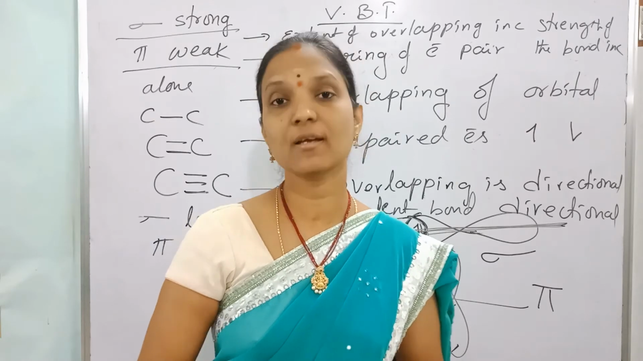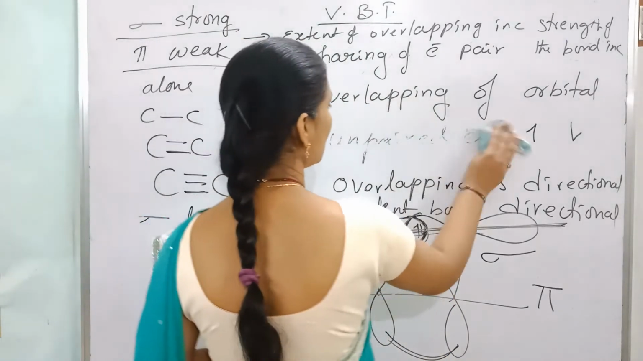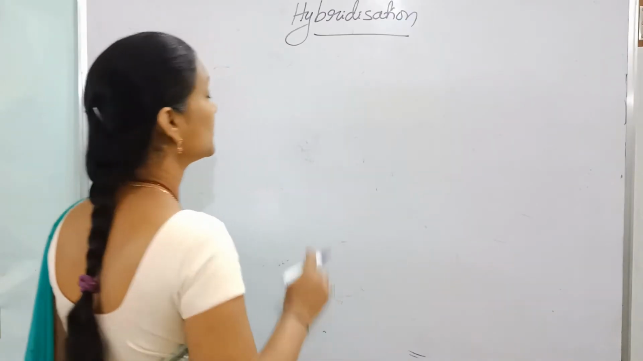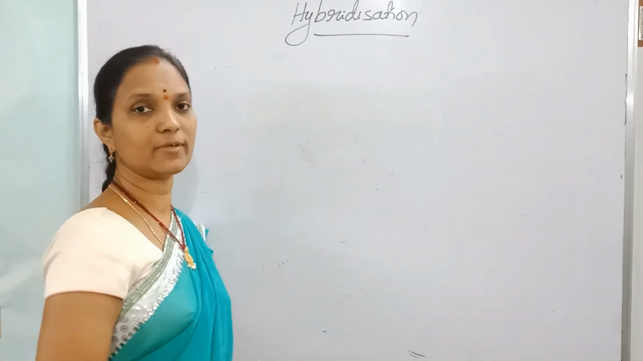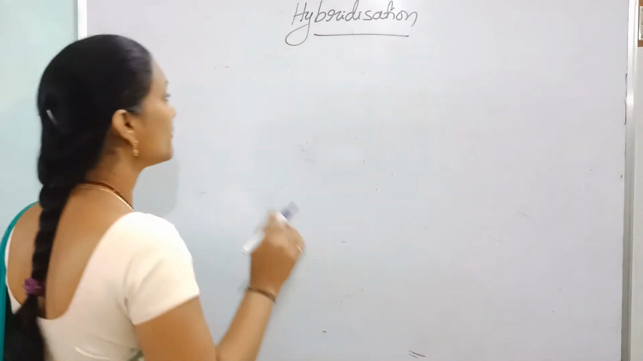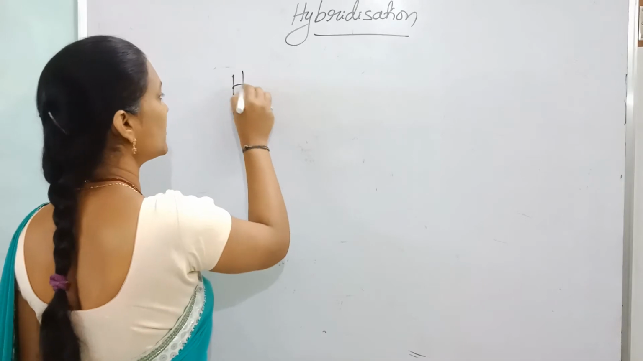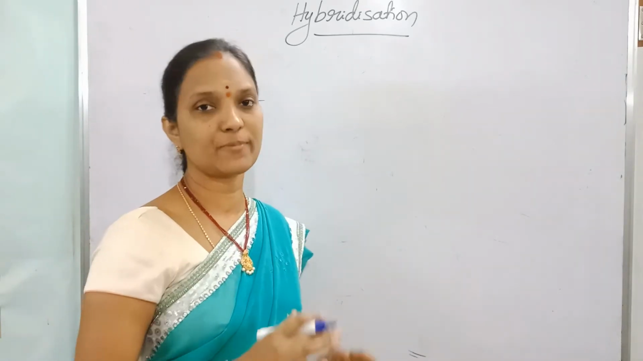So the next topic is hybridization. What is this hybridization? How to identify the hybridization and structure of the molecule. Anyhow, before that, VB theory examples, two or three examples. The H2 molecule, formation of the H2 molecule. Why do we have to study hybridization?